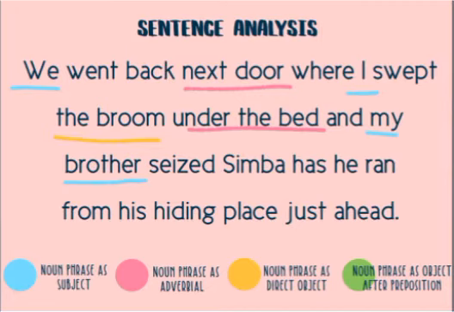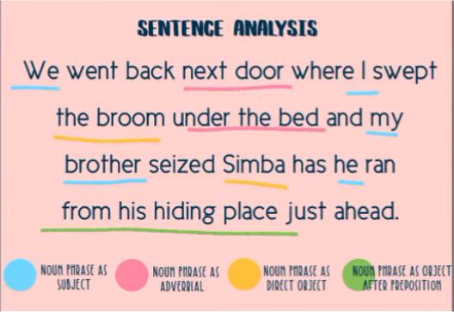"My brother" is a noun phrase as subject with "my" as the determiner of "brother." "Simba" is a noun phrase as direct object because it is the only object of what my brother is doing. "He" is a subject pronoun, so it is a noun phrase as subject.